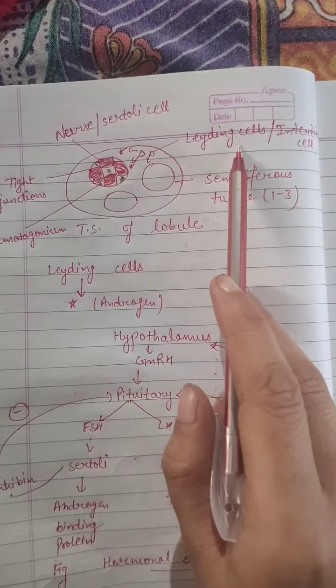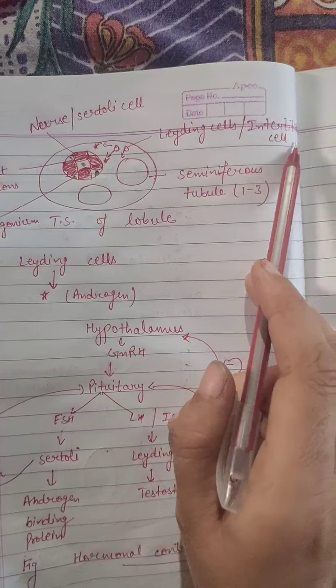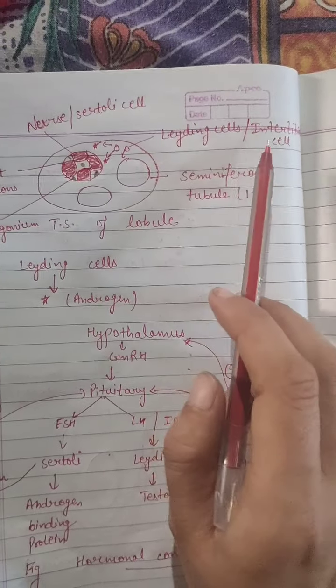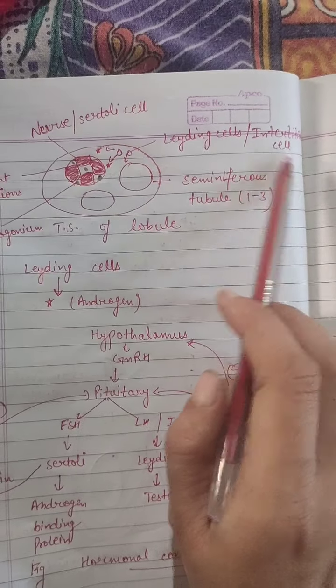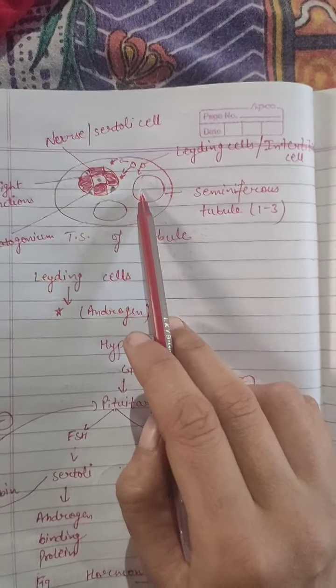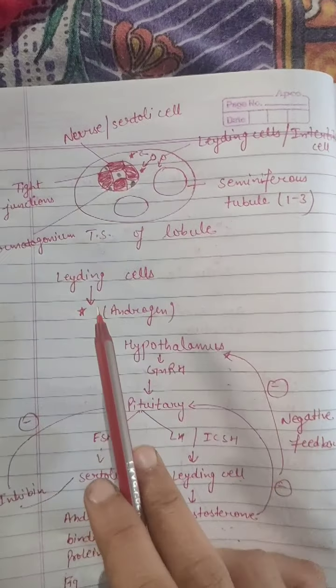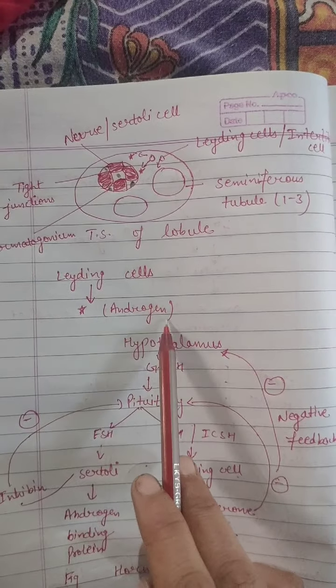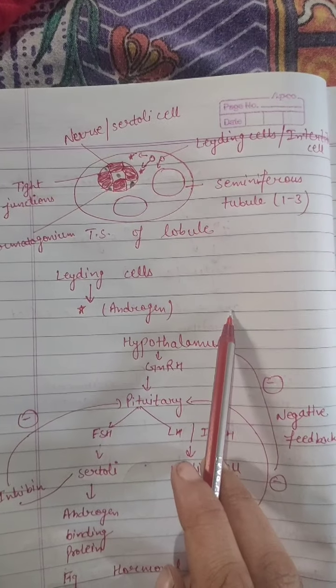We call them Leydig cells or interstitial cells. They release androgens, and androgens include testosterone.